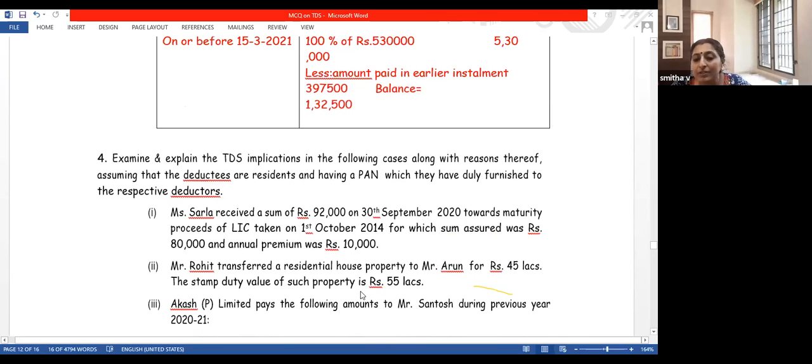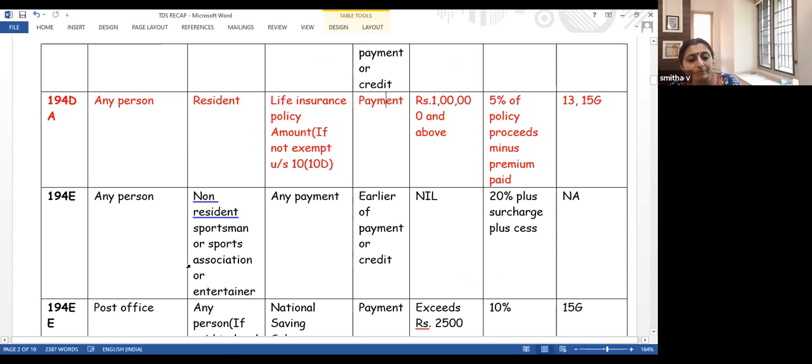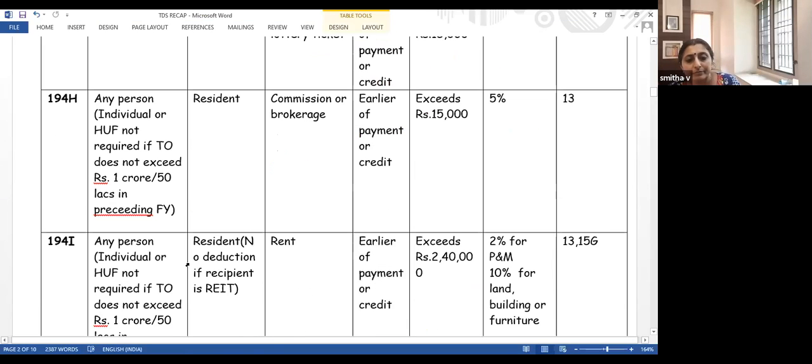Mr. Rohit transferred a residential house property to Mr. Arun for 45 lakhs. Stamp duty value of the property is 55 lakhs. There is a transfer of residential property. There is a sale of immovable property. Which section is that covered by? Let's again take that table.